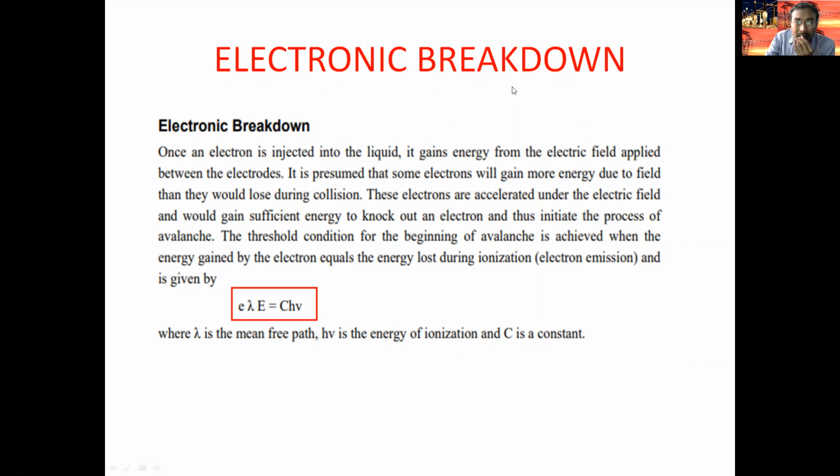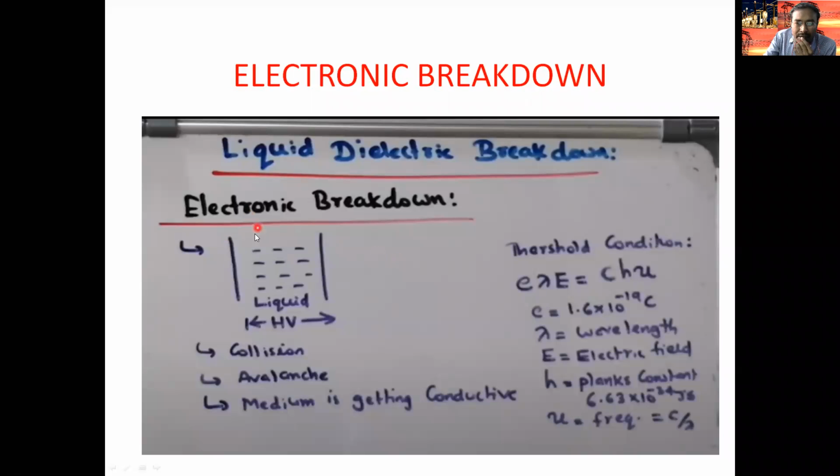A simple way to understand the electron breakdown: between two electrodes, a liquid dielectric material is subjected to high voltages. Electrons are released from the cathode plate and they collide with liquid molecules, and because of that an avalanche is formed and the medium becomes conductive. This is the electron breakdown.